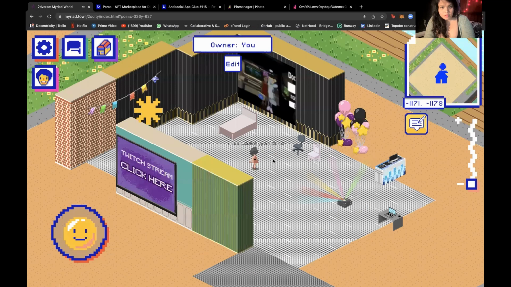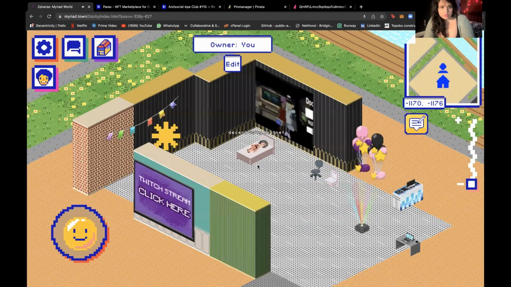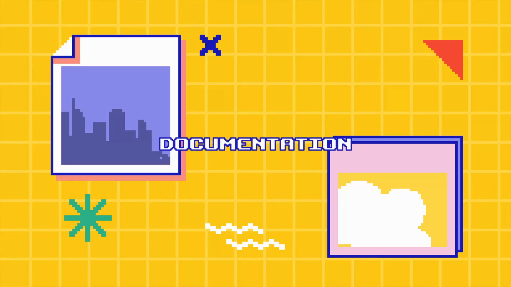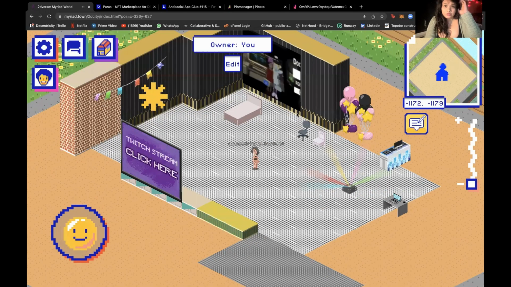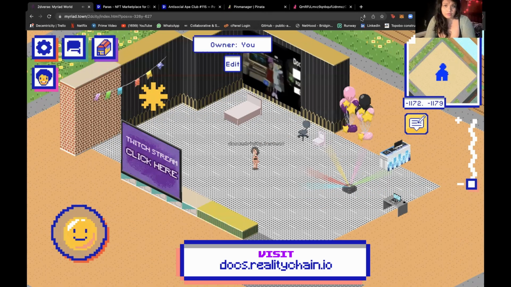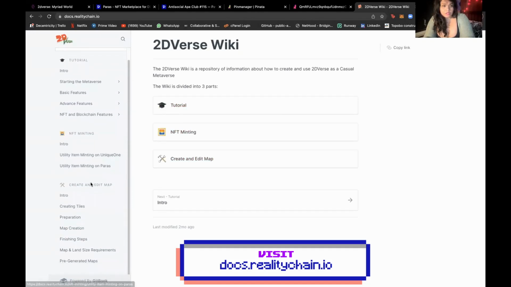So there's a lot of opportunities here. Of course, these are all NFTs, even the bed. It's just 2D. There's some standards that you can see on our website as well. Go to docs.realitychain.io and a lot more details there, including creating the larger map.